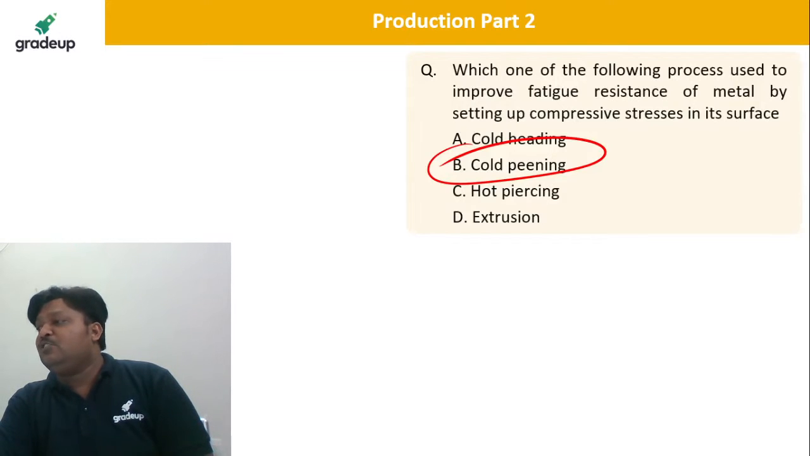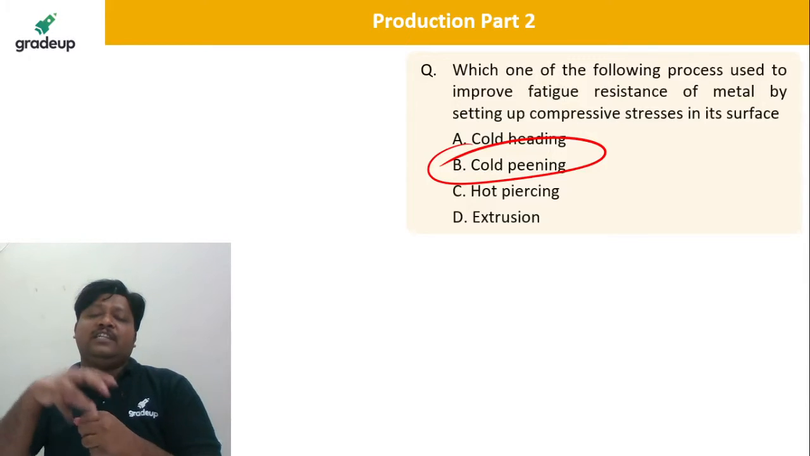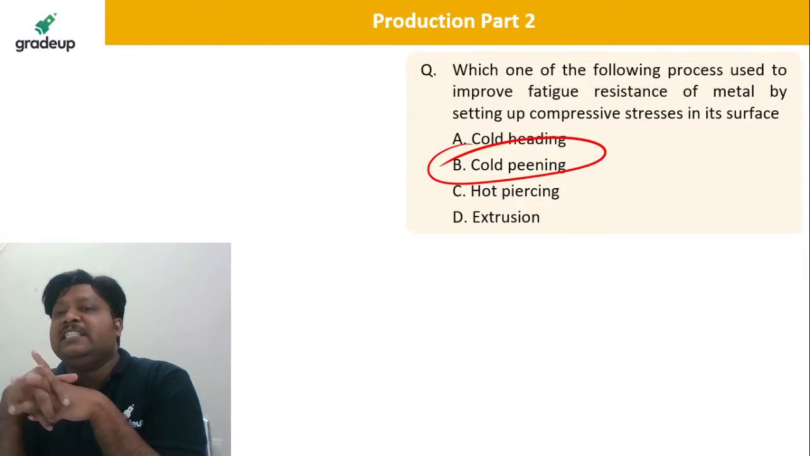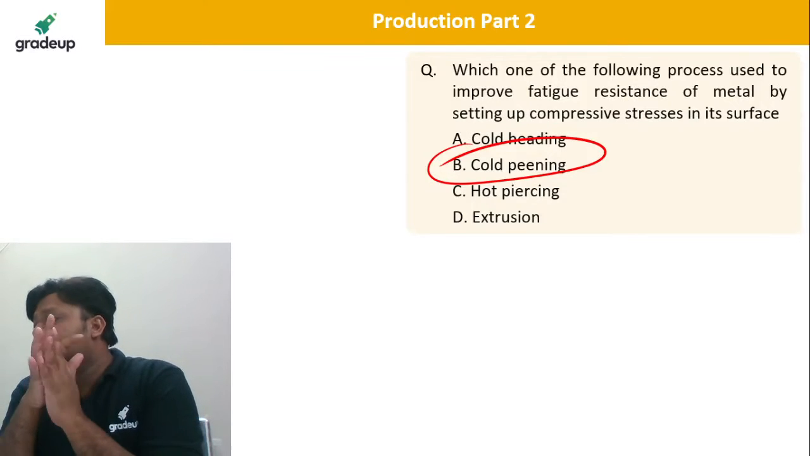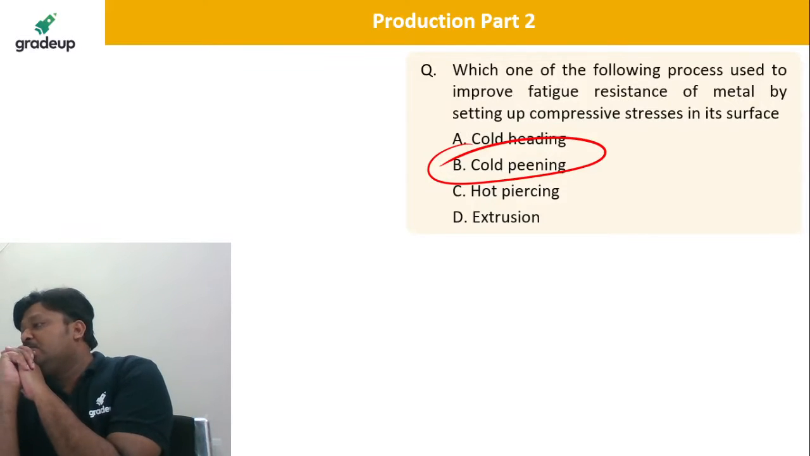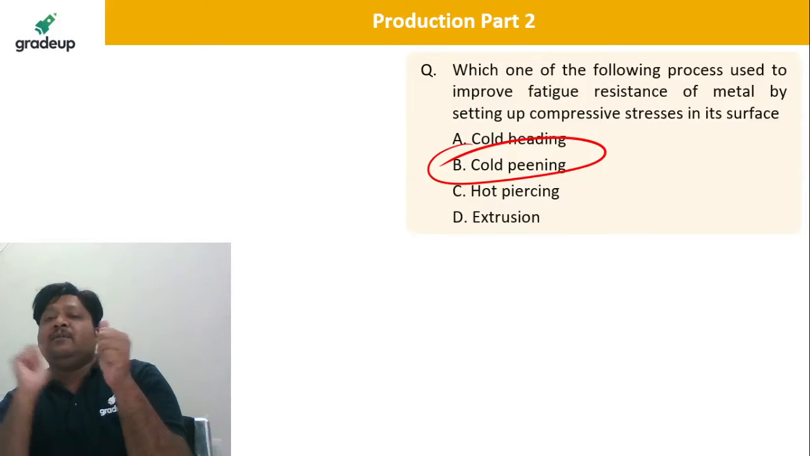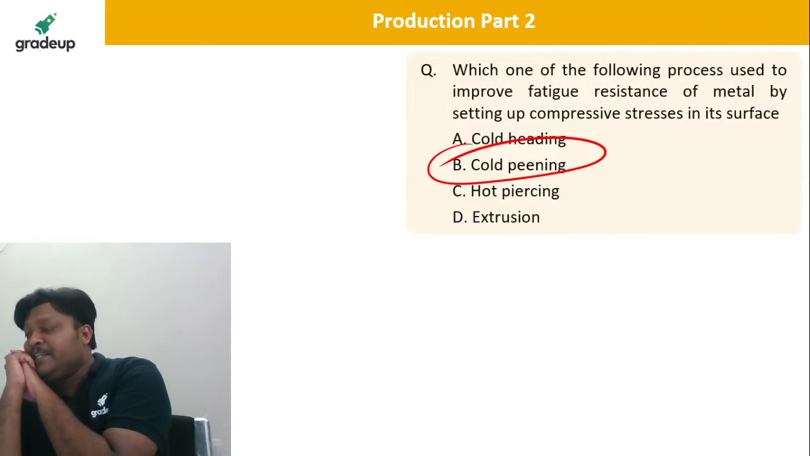Cold peening, very good dear students, very good. You know it very well. Cold peening, so that we can induce compressive stress on the surface of the material, and the fatigue resistance can be improved, isn't it? Very good. Yes, you are hammering with the ball. That is peening.